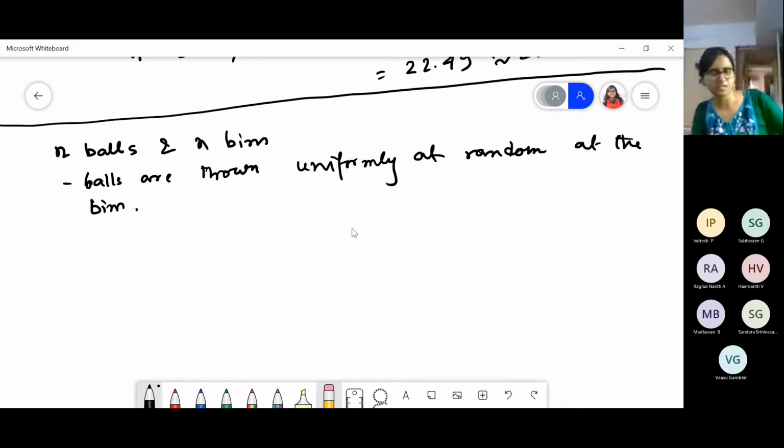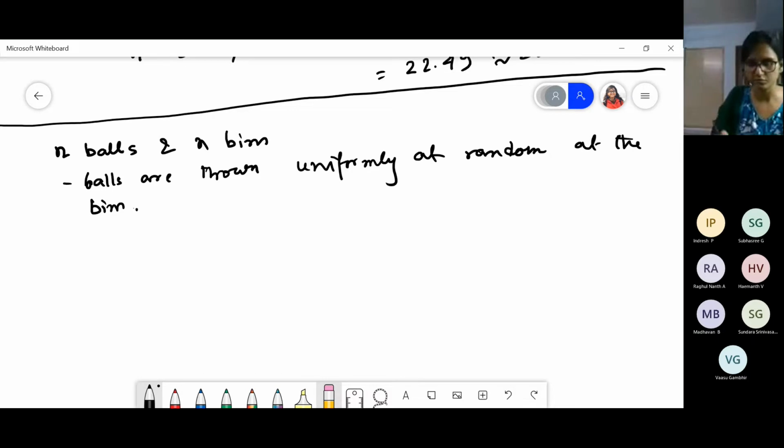So there is a possibility of all balls being thrown into distinct bins, because the number of bins is not less than the number of balls. Obviously, if the number of bins is lesser than the number of balls, there will be a collision. We can't avoid that. Now we have to find the bound: what is the probability that the maximum load is not more than 3 log n by log log n. This is a little bit complex.